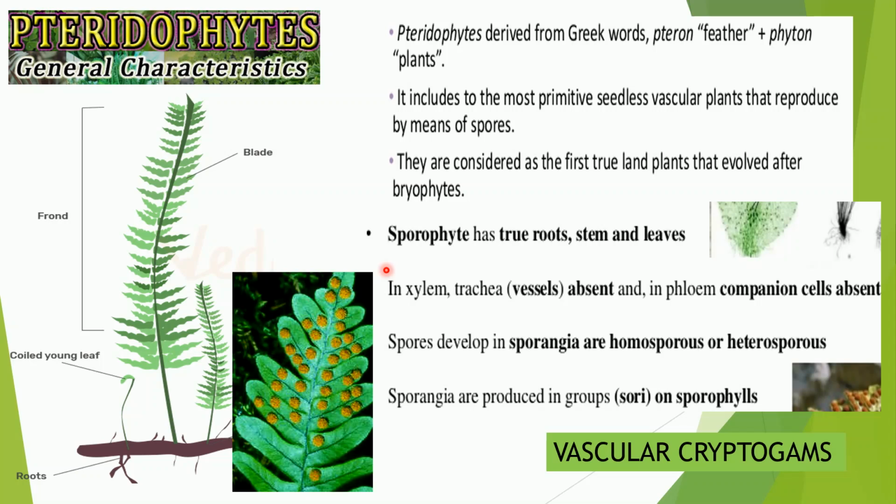The first true terrestrial plants which entirely grew on land without requirement of water as a media for their survival. They were also called the vascular cryptogams. I hope you could understand why they were called vascular cryptogams. Yes, for the first time, the vascular bundles were observed in these plants, in these terrestrial plants. Now, coming to the habitat, of course, land, but preferably in the cool and moist areas. So that's why we often find them in the hilly areas.